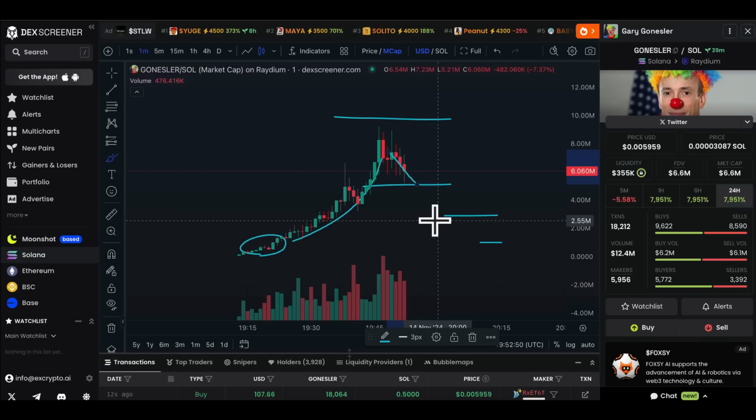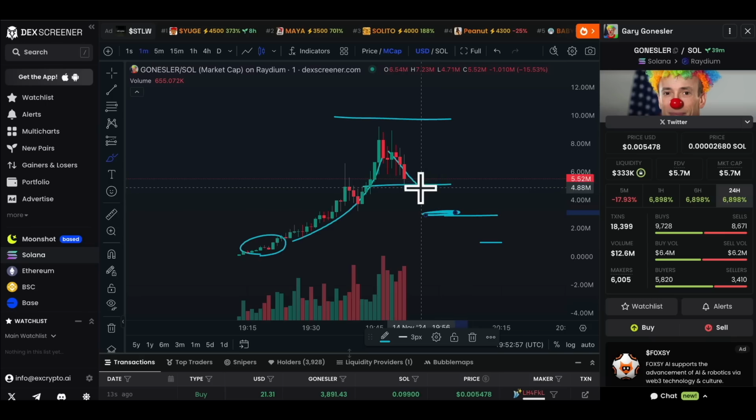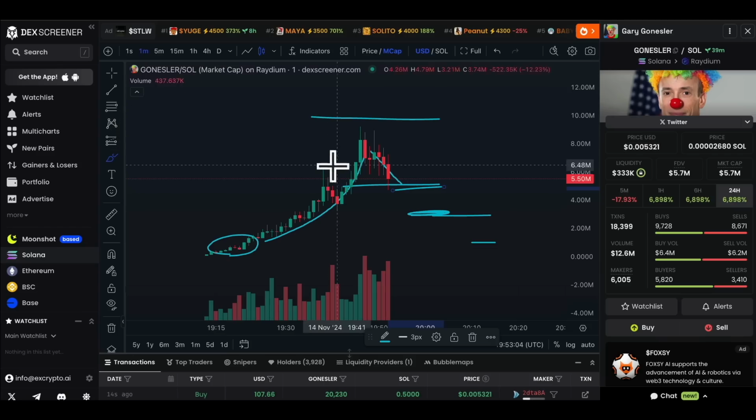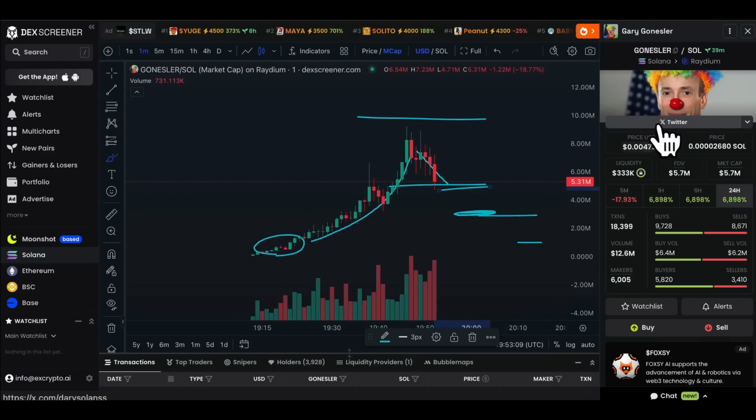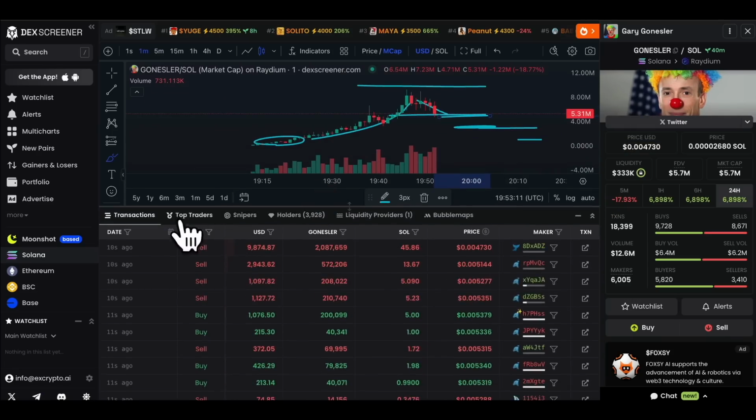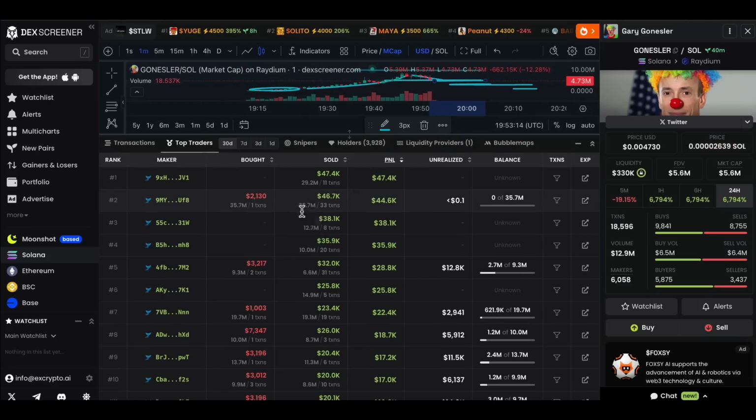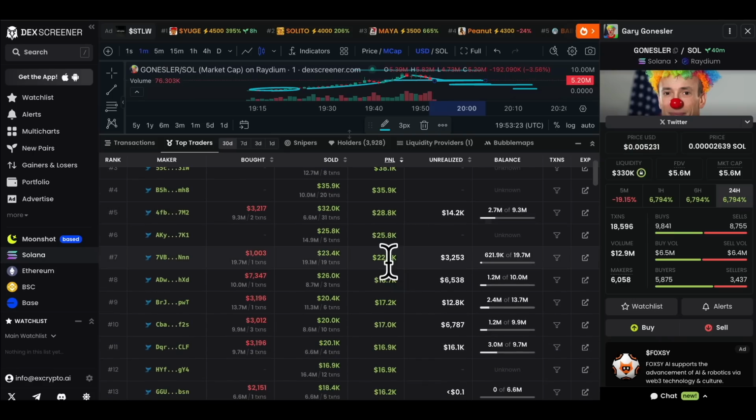Now, after the pullbacks, one way to trade is buy the dip. So look for 3 million, or if it's running really strong, it'd be more like 5 million for the bounce here. And it's very, very hard to tell just by looking at the chart alone. Sometimes you get an idea based on socials as well. But if I just scroll up here and I show you top traders, you can see that some people have already made good money. The ones that are blank, where you don't see anything, those are the people who bought on pump.fun and they made some money. They made 30,000, 40,000, so they made decent trades.